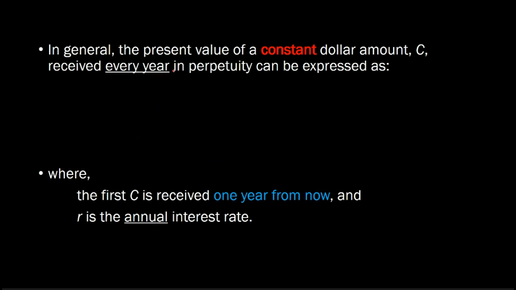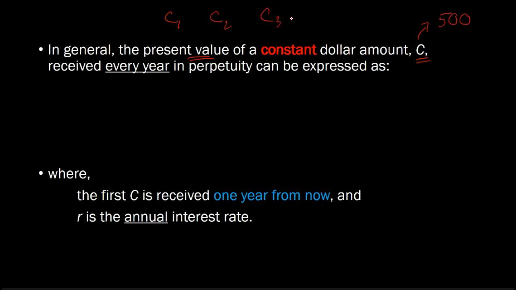If you are interested in calculating the present value of a constant dollar amount C, where in our example this was 500, C was some constant. So here I'm not differentiating between C1, which is cash flow at time period 1, or C2 or C3. So C1 is cash flow time period 1, C2 is cash flow time period 2, C3 is cash flow time period 3.